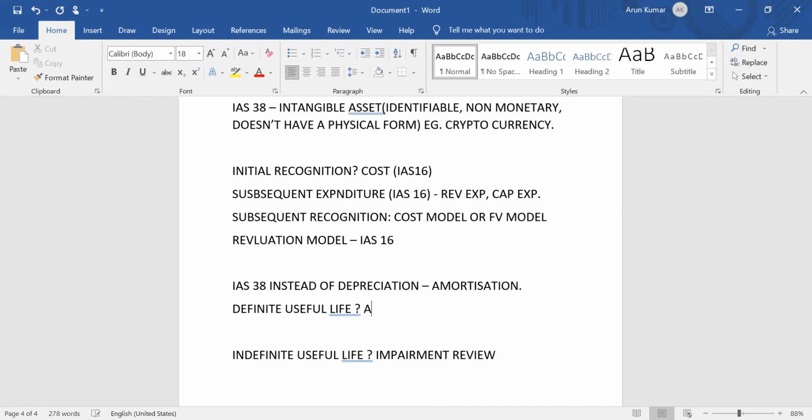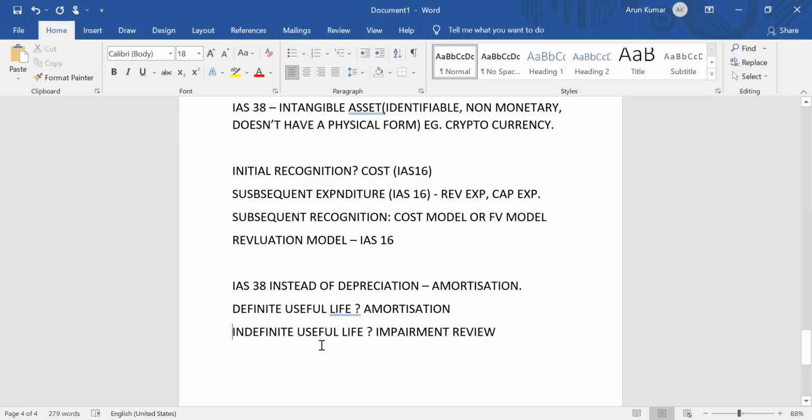If it is having a definite useful life, obviously we have to provide amortization. But if it's an intangible asset with an indefinite useful life, even without getting any impairment indicator, we have to do the impairment review. Is it clear, everyone?